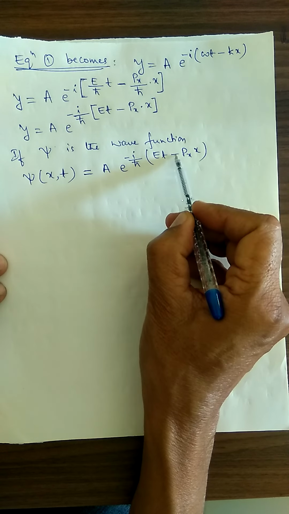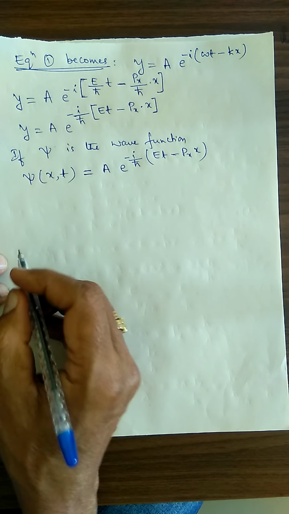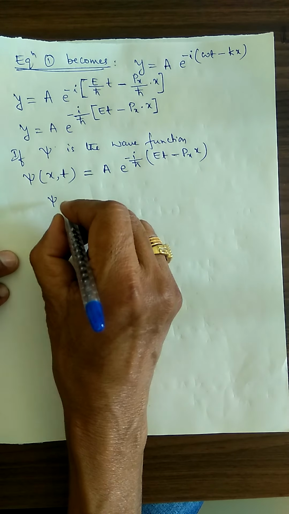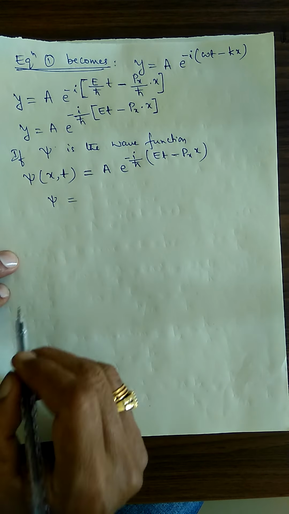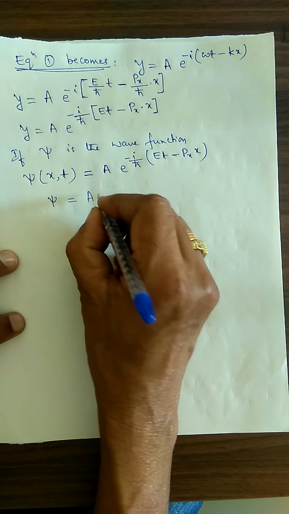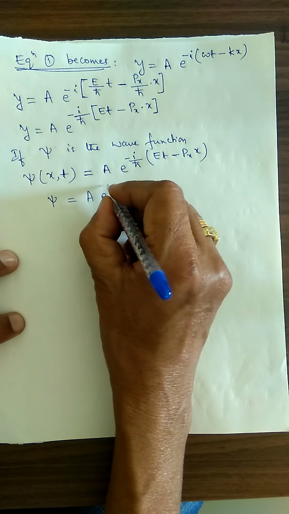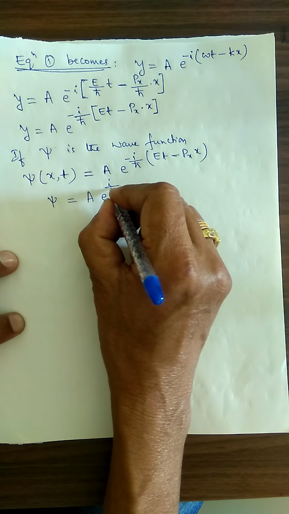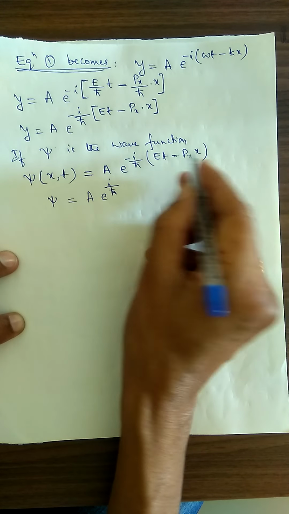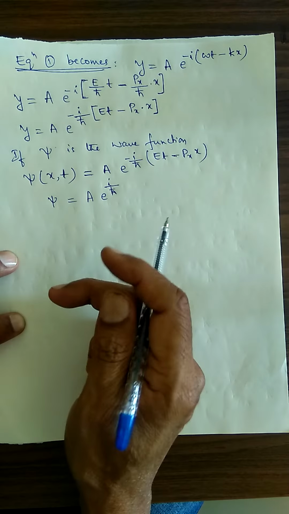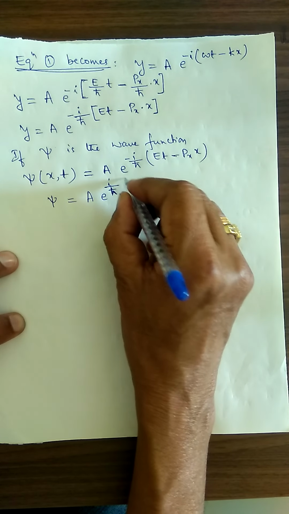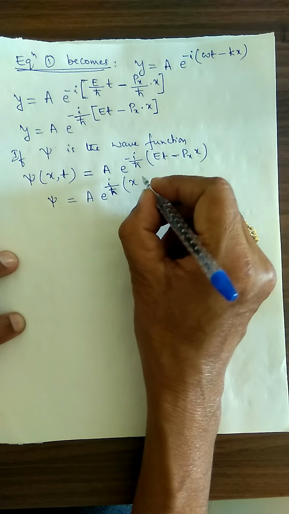If I want to remove it, I can reverse the terms here. Therefore, I can write psi of x, t is equal to A into e to the power, negative sign removed, i divided by h cross, therefore here I have to reverse it. So i into h cross into xpx